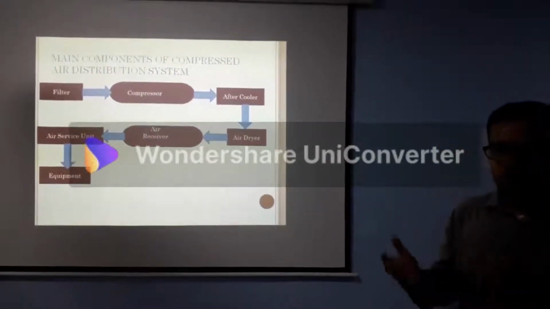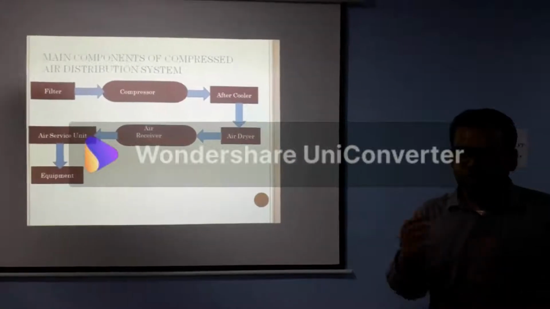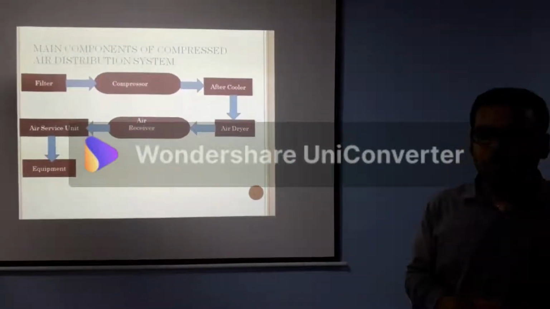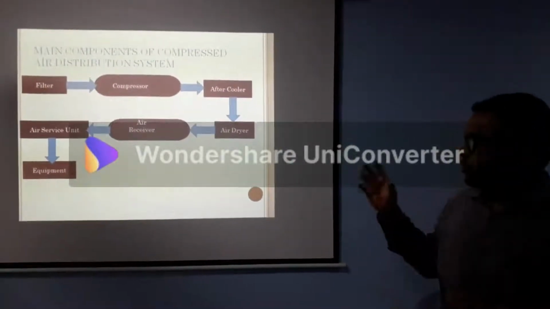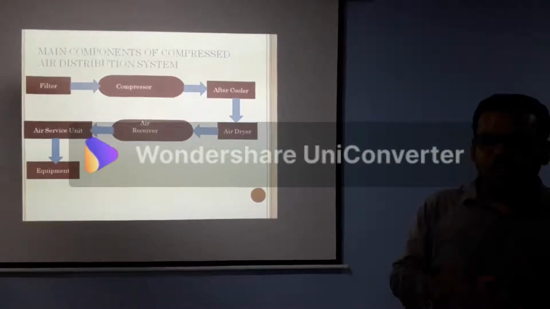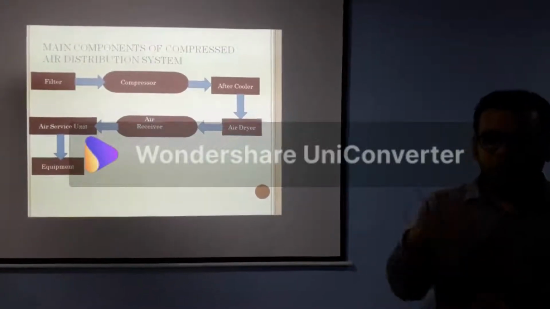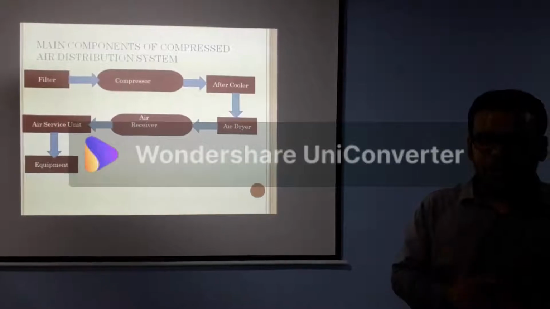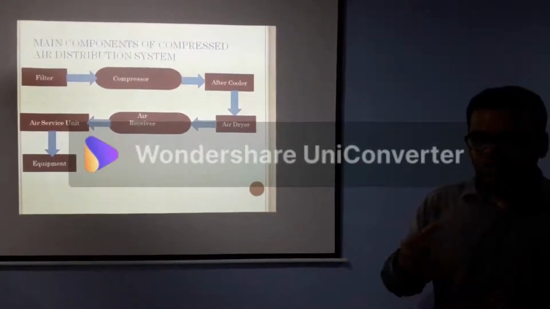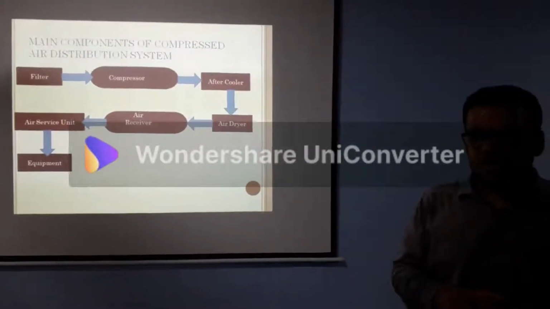For better efficiency of the pneumatic system, we have to clean the compressed air. We have to make the air dry and free from moisture.